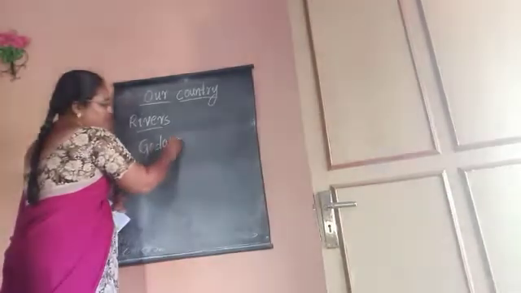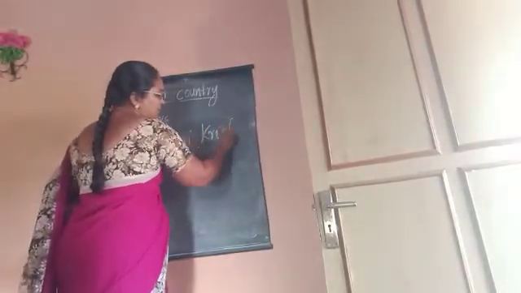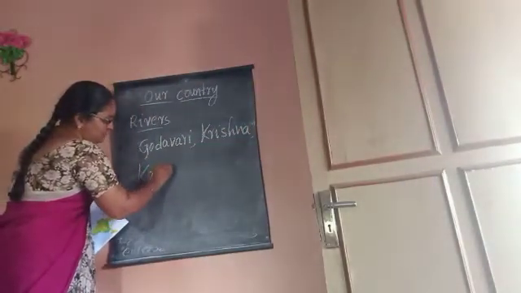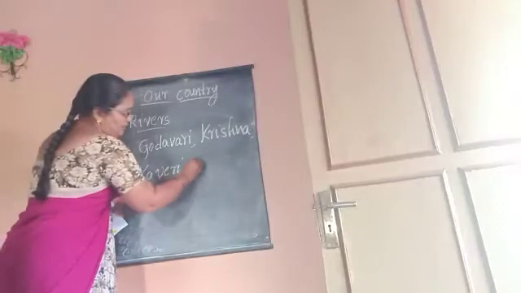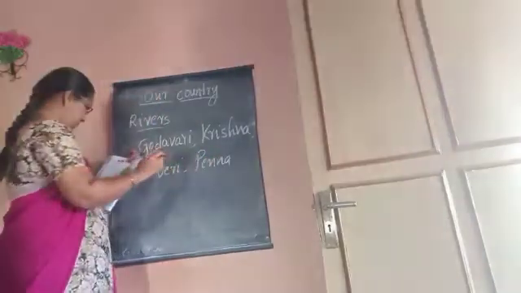Godavari, Krishna, Kaveri, Penna, Mahanadi.